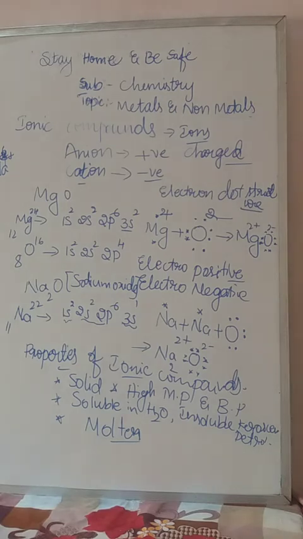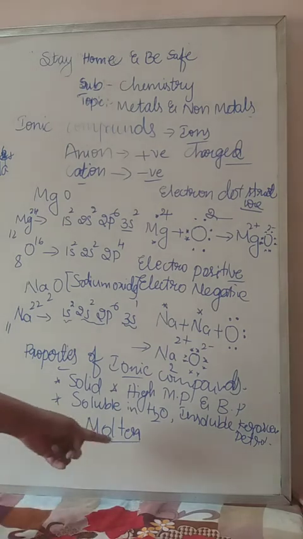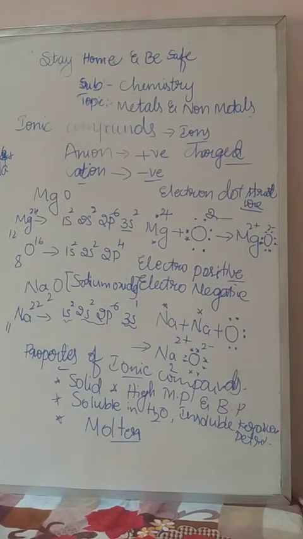I'll recall them again. It is a very important question. Properties of ionic compounds: ionic compounds are generally solid in state, and they have a high melting point and boiling point. The third one is they are soluble in water and insoluble in kerosene and petrol. Next, ionic compounds do not conduct electricity in solid state, but they can conduct electricity in liquid state, and ionic compounds conduct electricity in molten state.